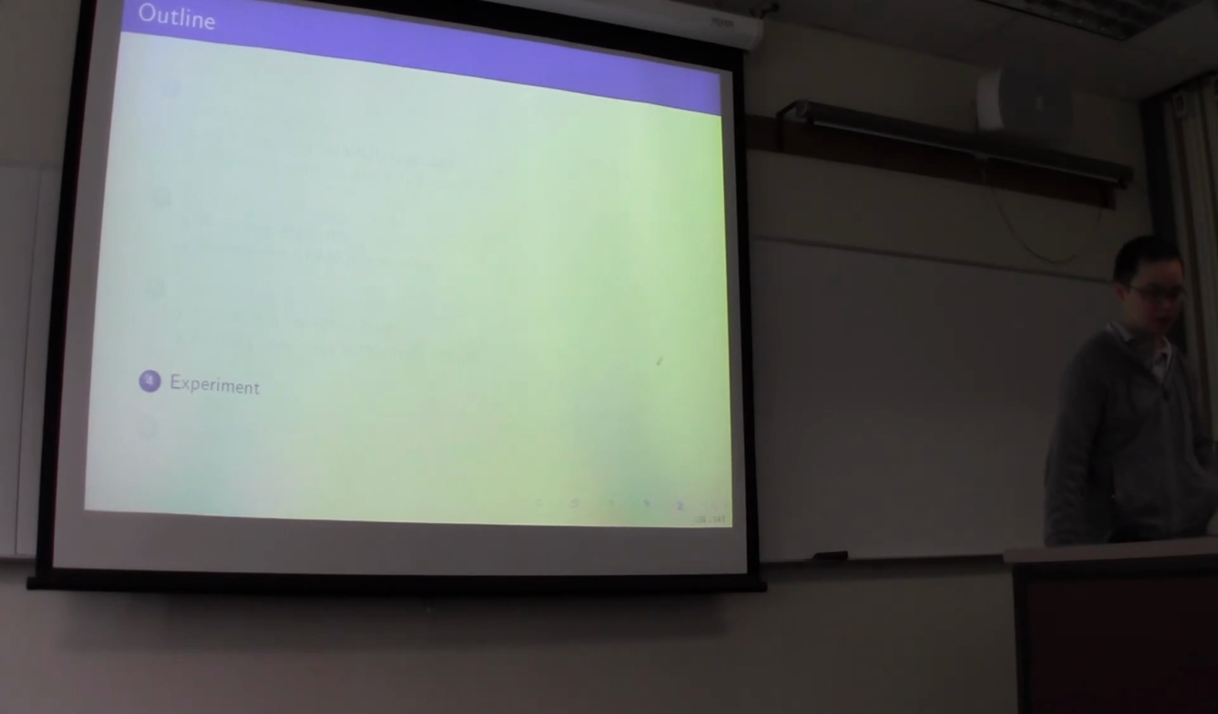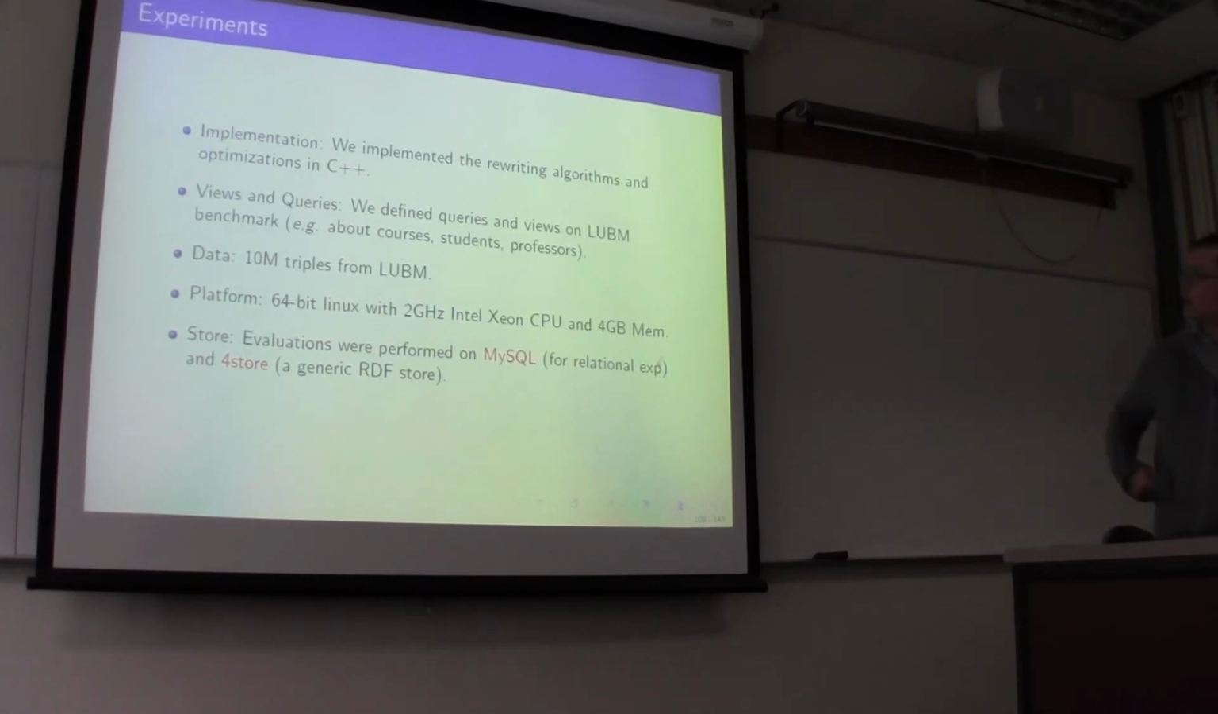So here are some experimental results. We implement the rewriting algorithm and optimization in C++, and we define the query and views using the benchmark data, LUBM. It's a data set about the university domain, describing courses, students, professors, and their email and phone information, and so on and so forth. We generate 10 million tuples from LUBM, and the platform we use is a 64-bit Linux machine with a 2 GHz Intel Xeon CPU and 4 GB memory.